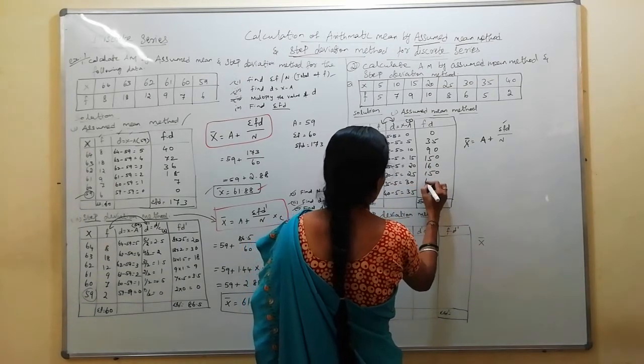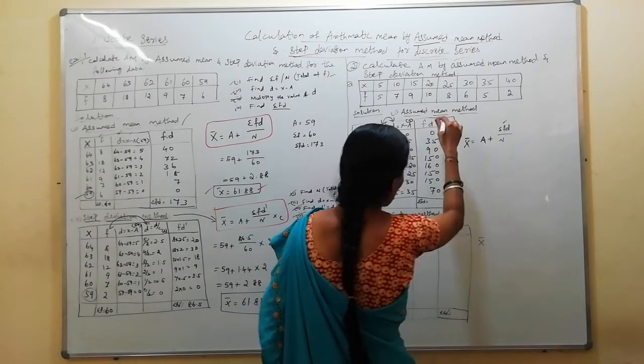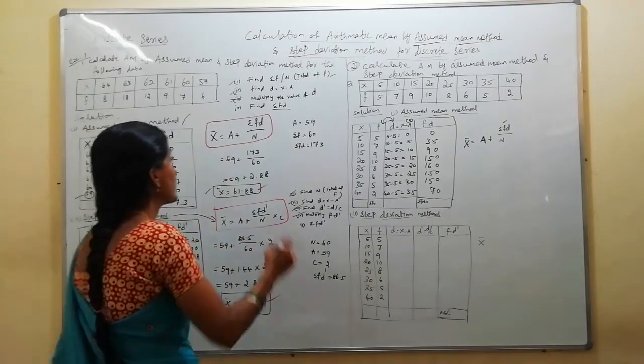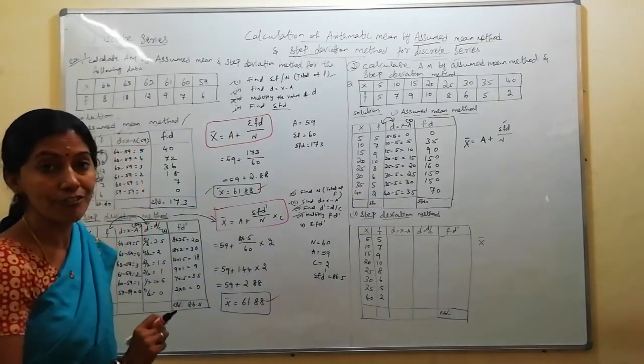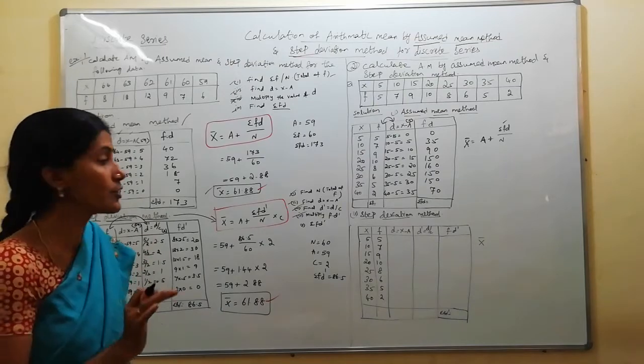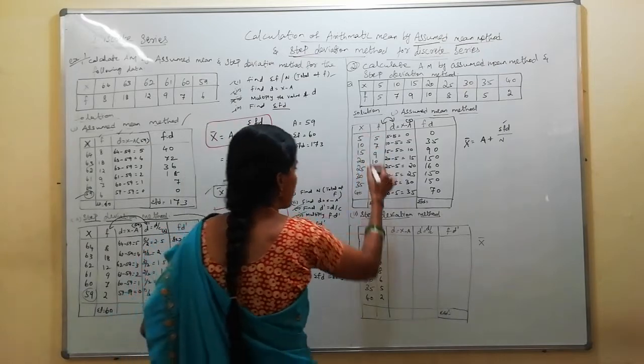8 into 20, 160. 6 into 25, 150. 5 into 30, 150. 2 into 35, 70. So multiply all the values as per the requirement. Last part, you should find sigma f into d, so you should total all the values. Before going to that, I should get the total of f, that is n.